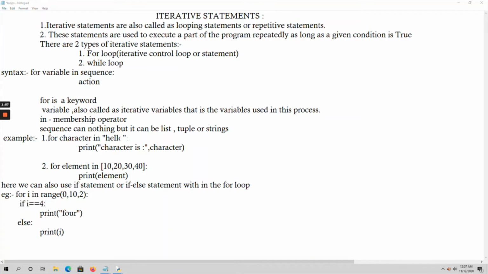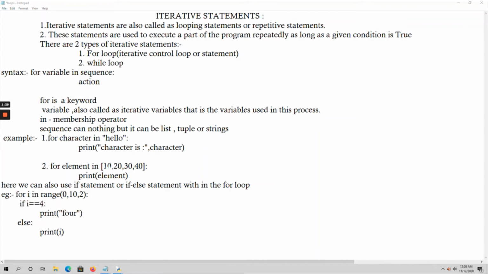Next control goes to O, and the character O is printed on the output screen. Again control goes to the for loop. Now no character is there, right? So that loop will stop its iteration. That means it will just come out of the loop. Like this, for loop execution takes place.